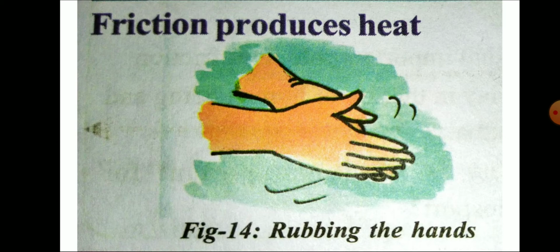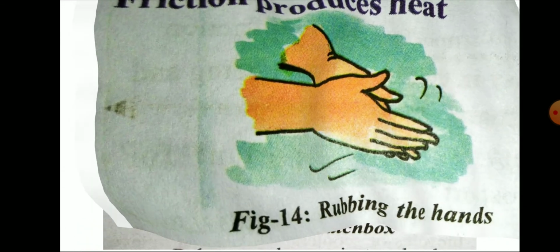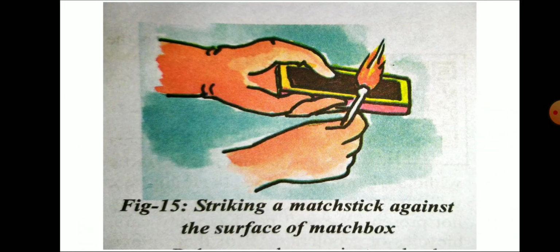If you come to the second example, here is igniting a matchstick, striking a matchstick against the surface of a matchbox.